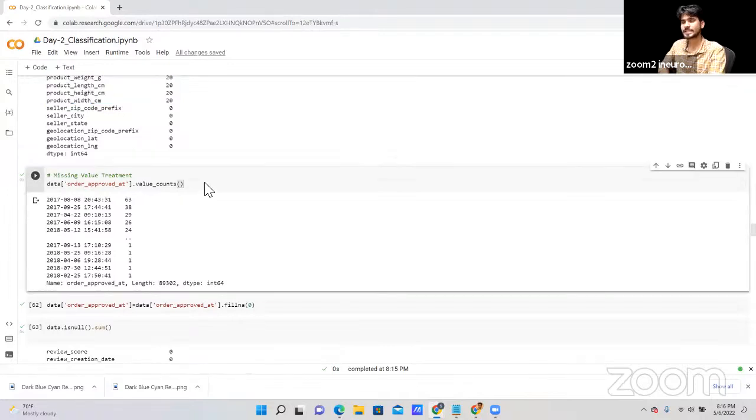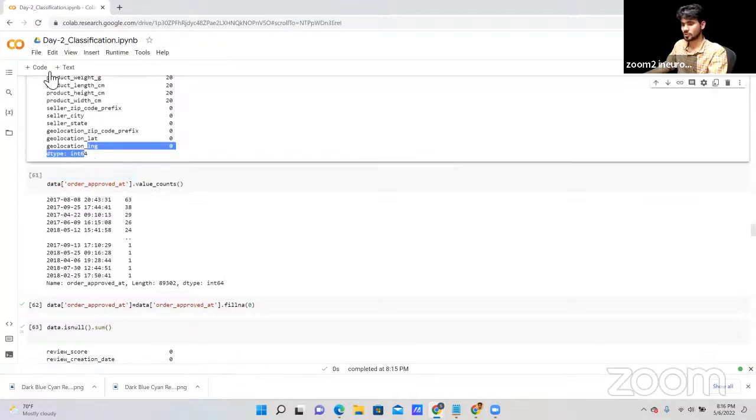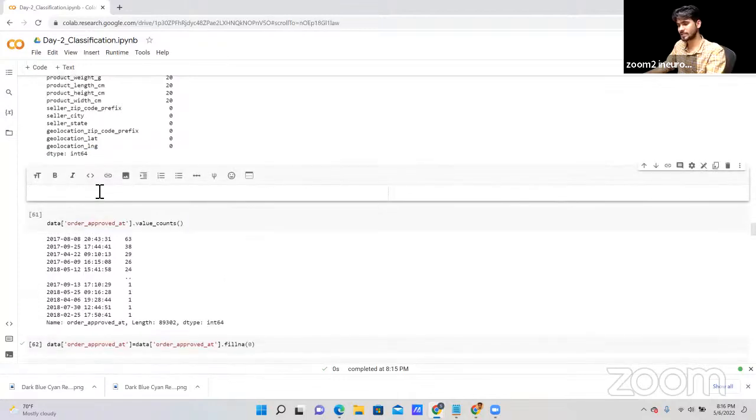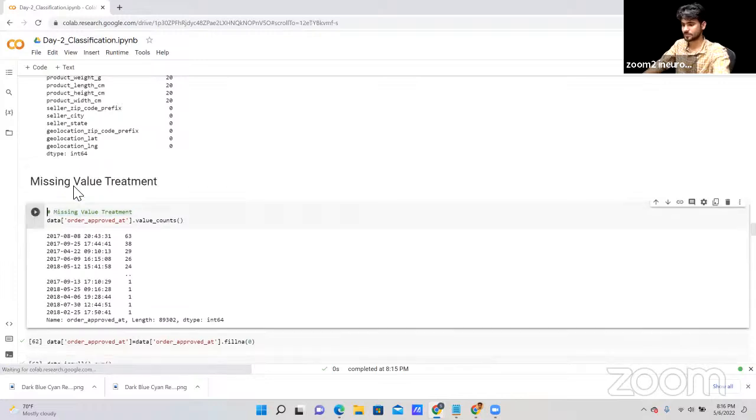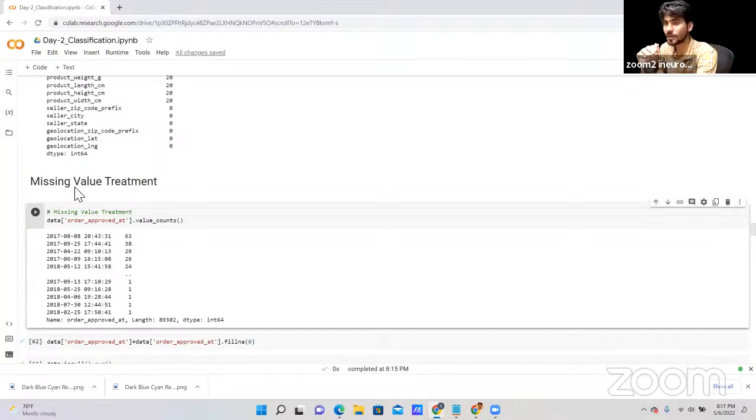Now, let's start with how to handle the missing values. So I have a plan for this one as well, guys. If you want to know how to handle missing data, there are lots of types for handling missing data. If you want a separate class for this, on encoding techniques, how to handle different encoding techniques, how to handle missing data when we are getting numerical missing data and when we are getting categorical missing data, then you can write it down in the chat.